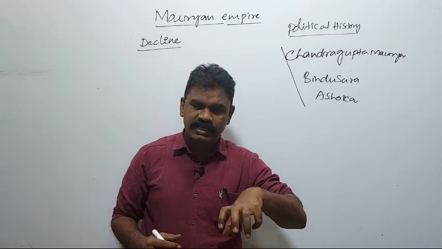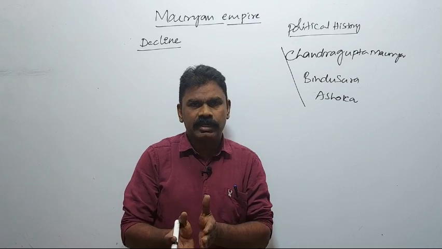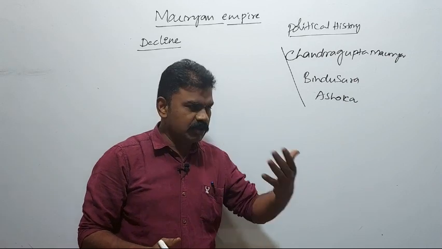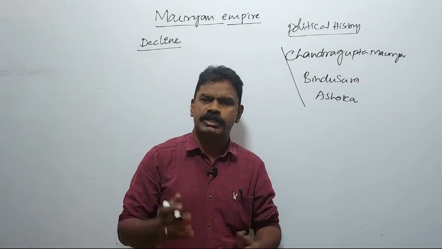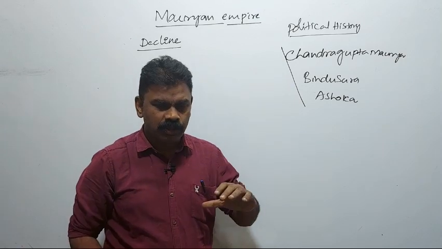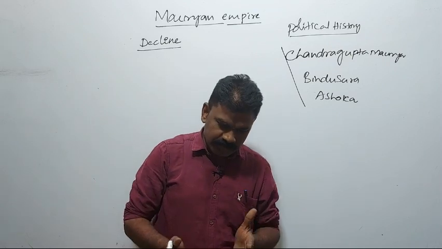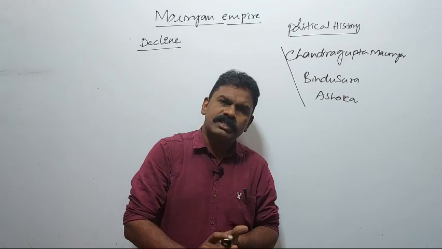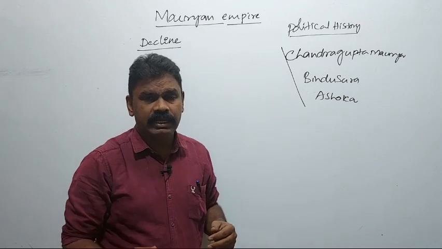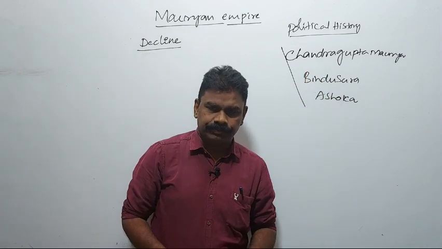Even in an SI examination, a constable examination, or Group 3, Group 4 examinations, they give questions in a different way. Whereas for Staff Selection Commission, RRB like these examinations, they directly ask questions from political history.